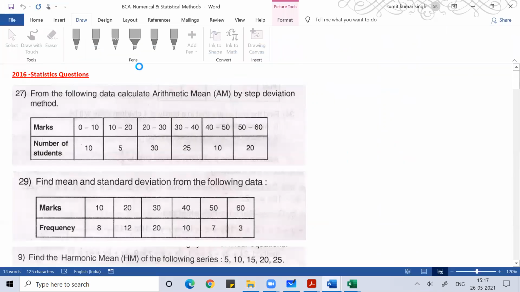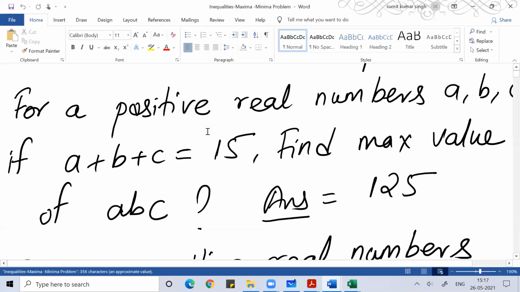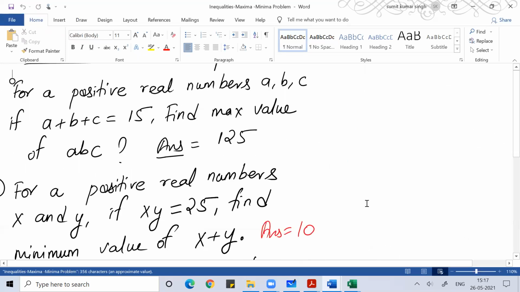Inequalities, maxima minima problem. We'll solve this logic only to solve those questions.